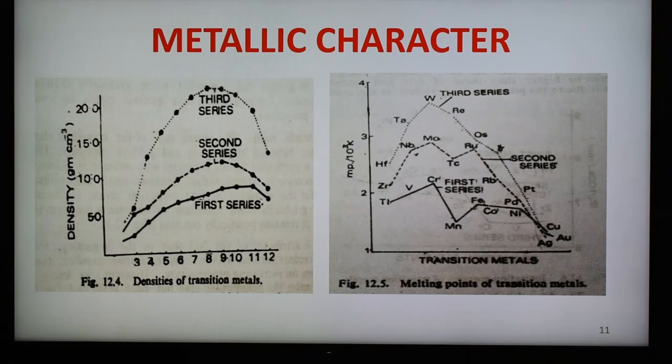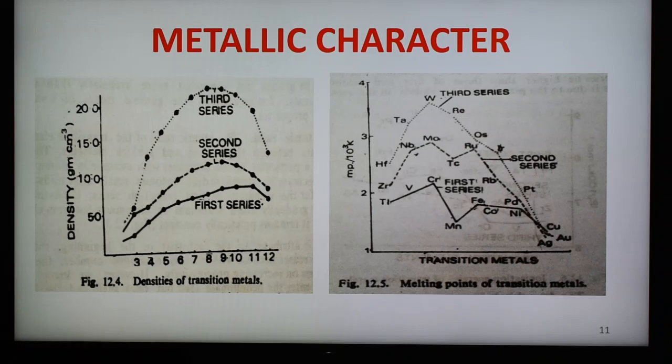Therefore, we can say that as we move along a particular series, the metallic strength increases up to the middle with increasing availability of unpaired electrons up to d5 configuration, and then decreases with the decreasing availability of unpaired d electrons. Therefore the melting point decreases after the middle because of increased pairing of electrons. Since the alkali and alkaline earth metals have only 1 and 2 outer electrons available, their melting points are relatively low in comparison to the transition metals.